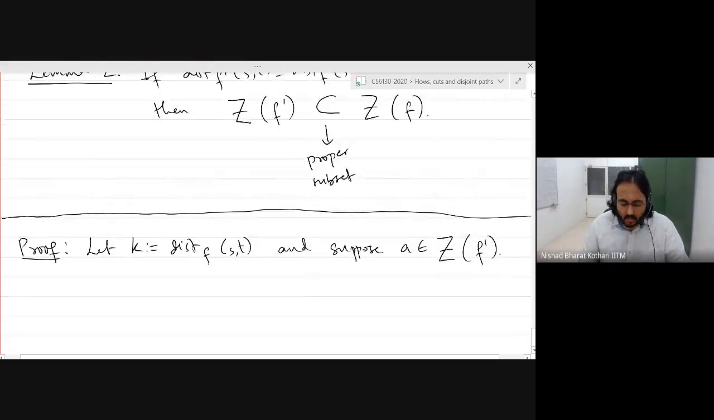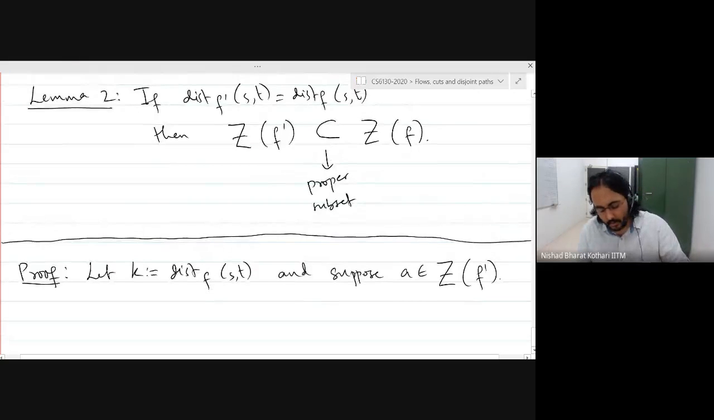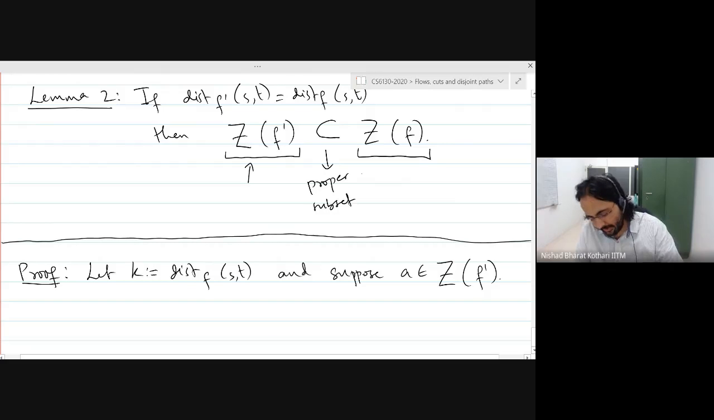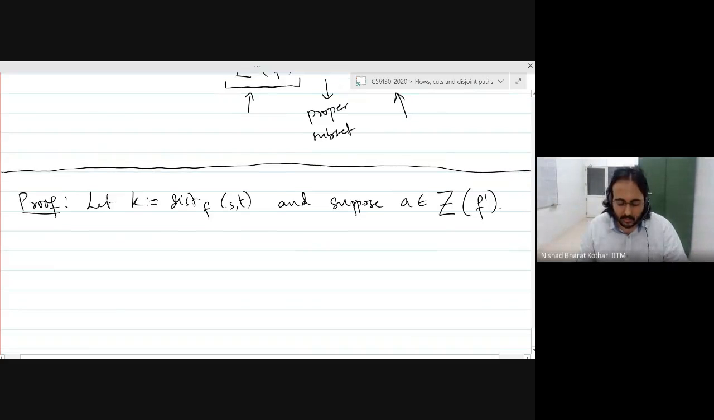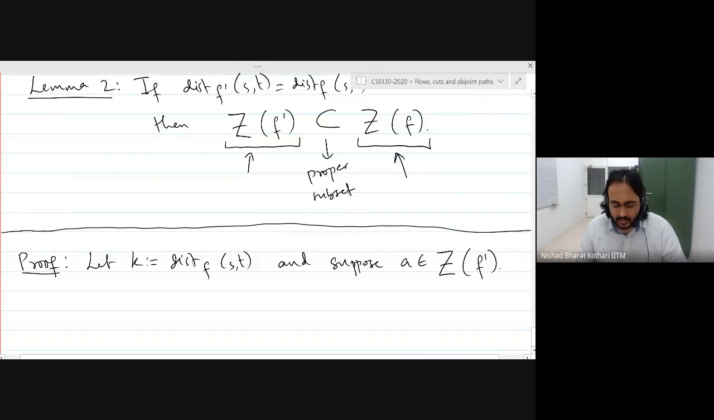Okay, so remember, if we are trying to prove that something is a proper subset, we need to show that every element that is here is also here, and then we need to show that there is at least some element on the right side which is not on the left side, right? So those are the two things we are going to prove. Let's begin with the subset part. Okay, so we are going to need some observations.